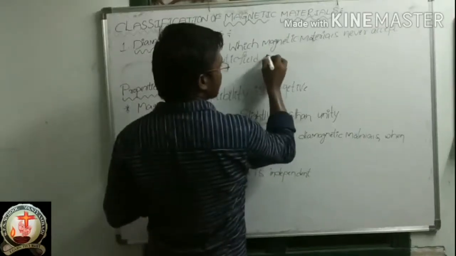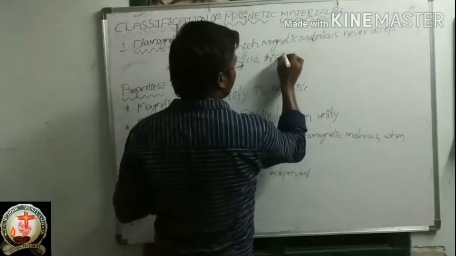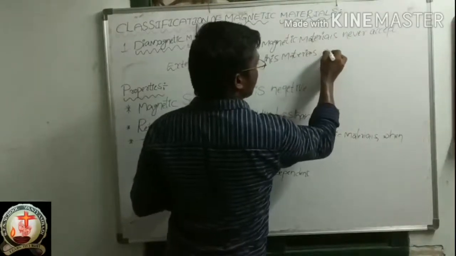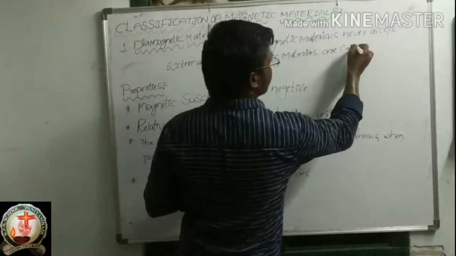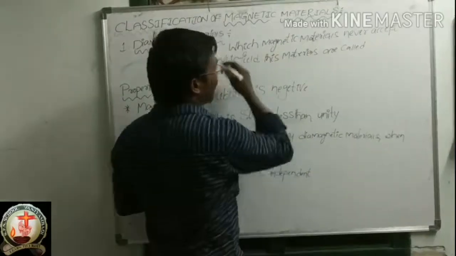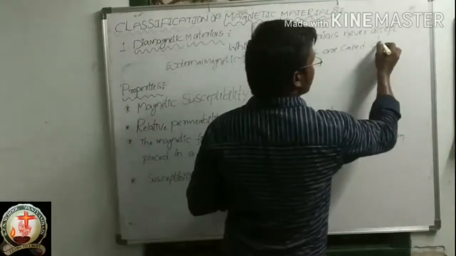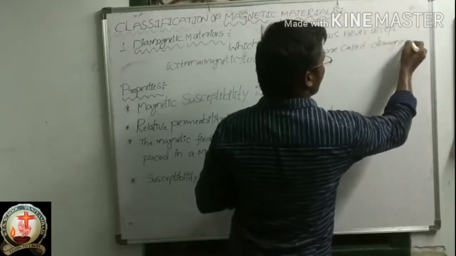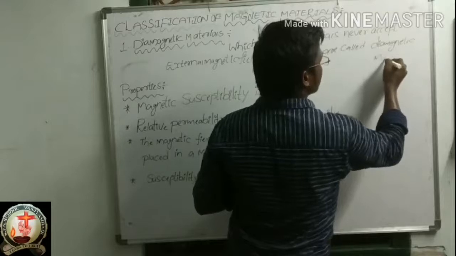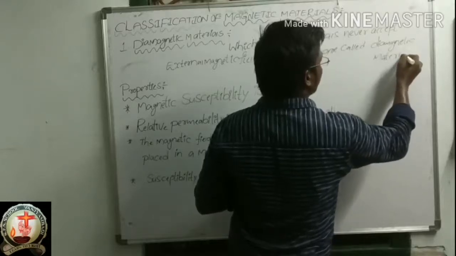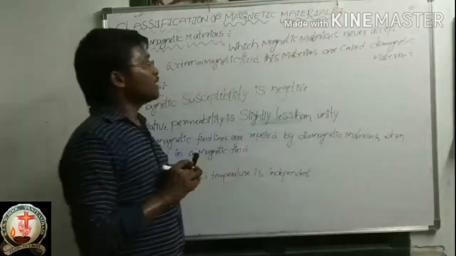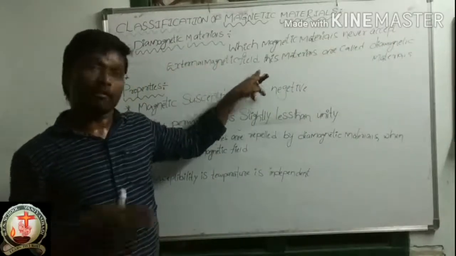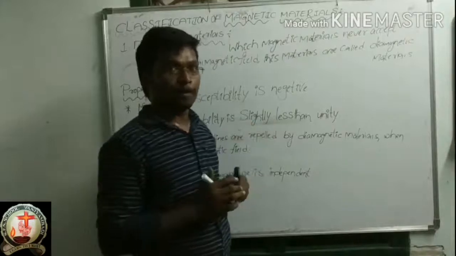These materials are called diamagnetic materials. Okay. So, which magnetic materials never accept an external magnetic field? I will give you the explanation.